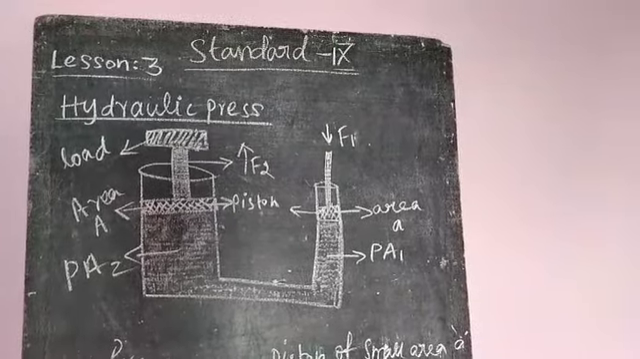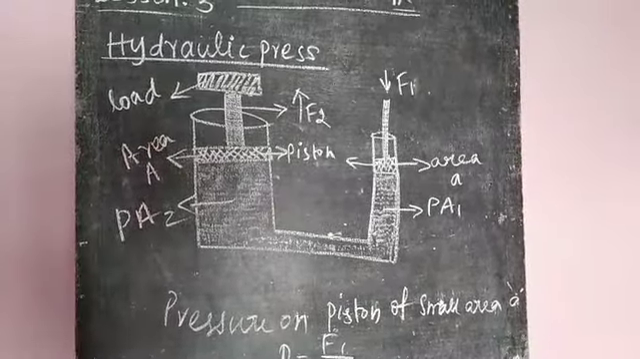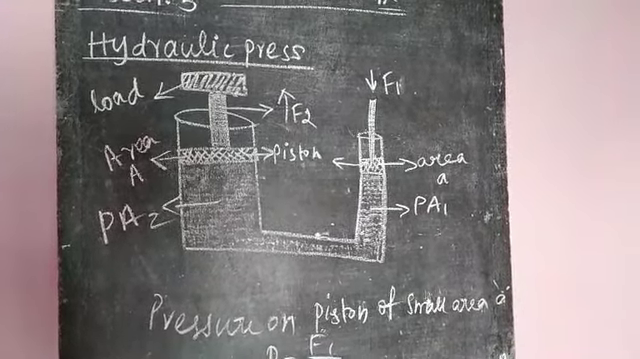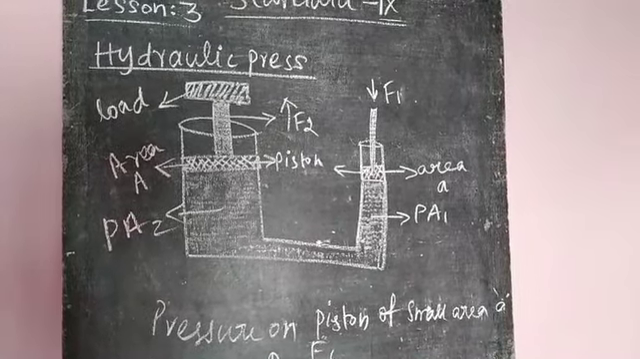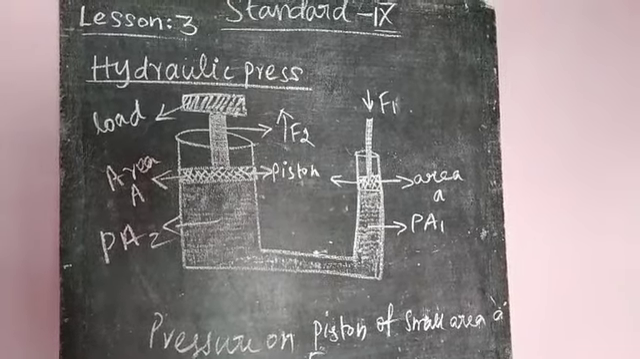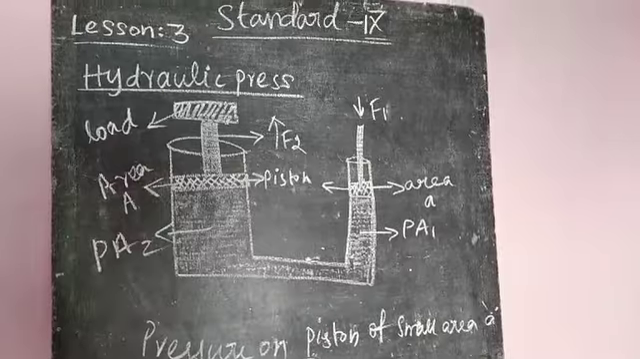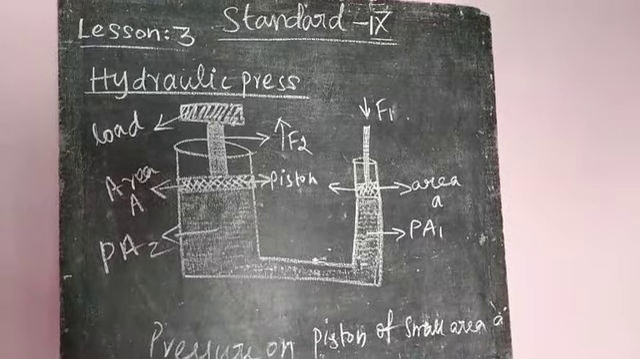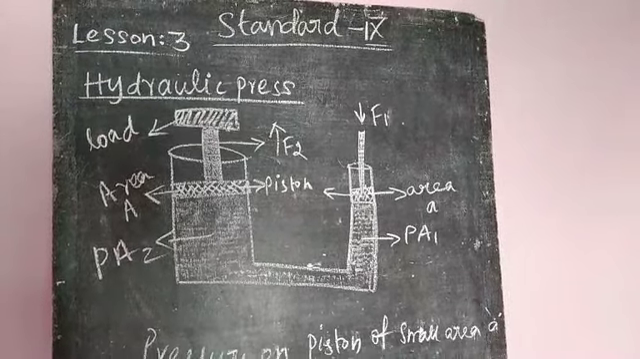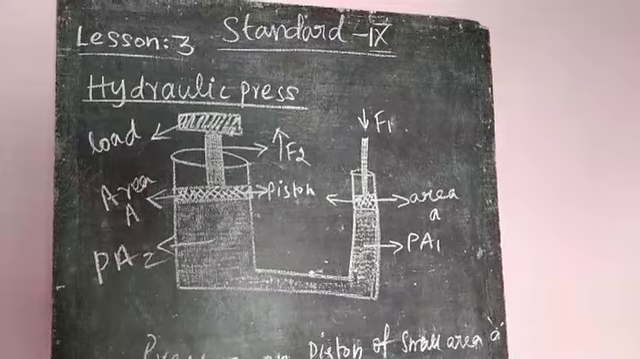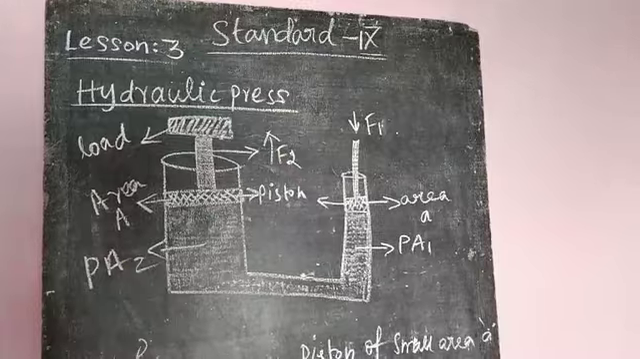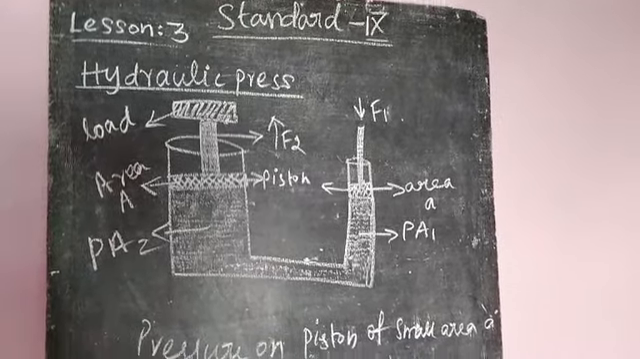Now force F1 is applied on the piston at the smaller end. The piston pushes the water downward, so the piston exerts pressure on the water. Due to the pressure, the water pushes the piston in the upward direction at the larger end. So due to the pressure, the load moves in the upward direction.